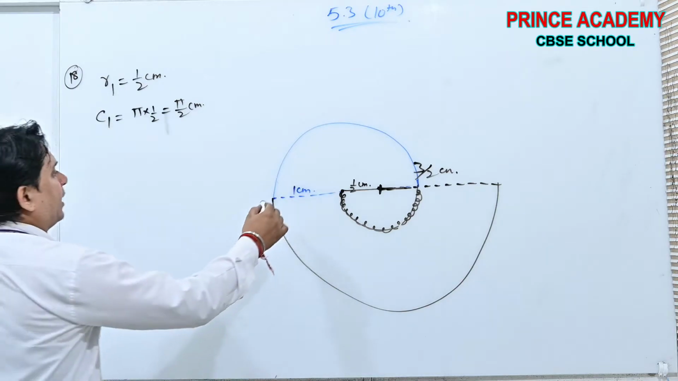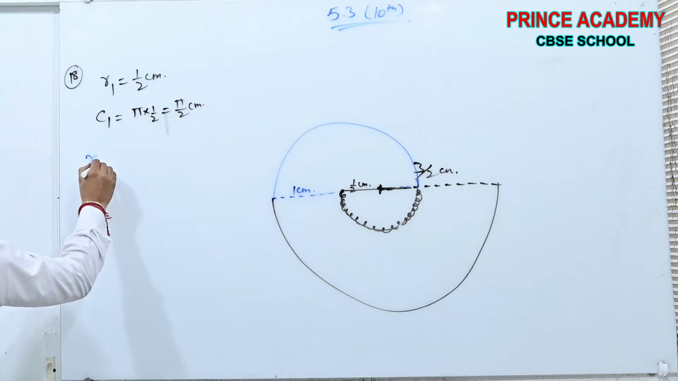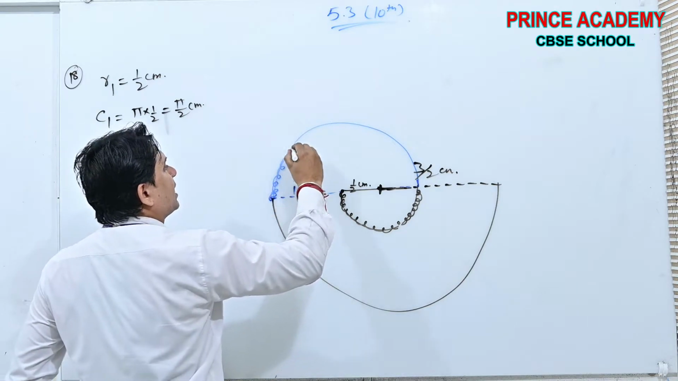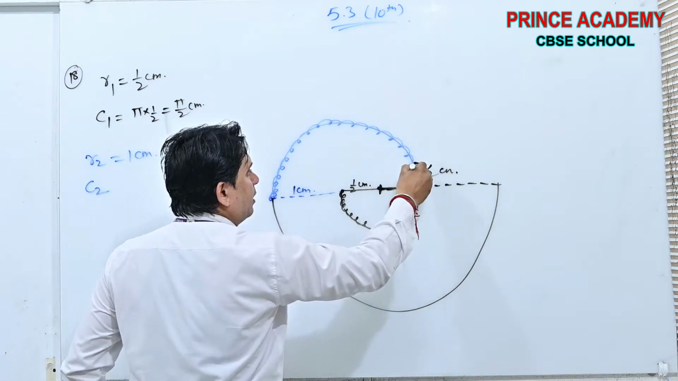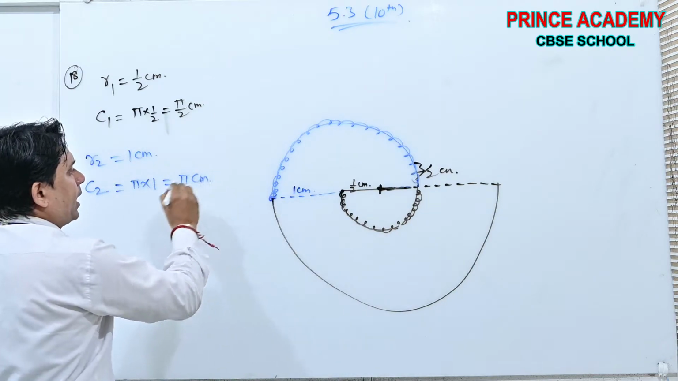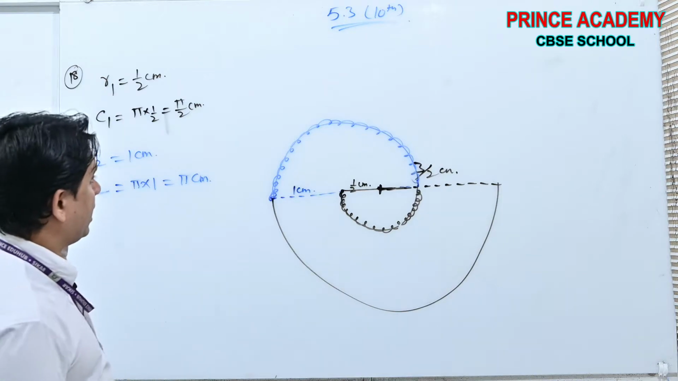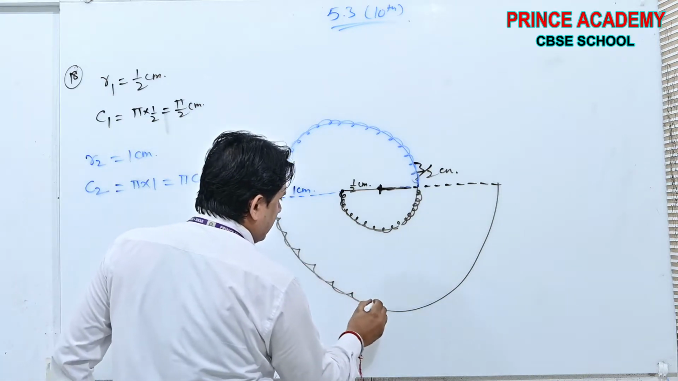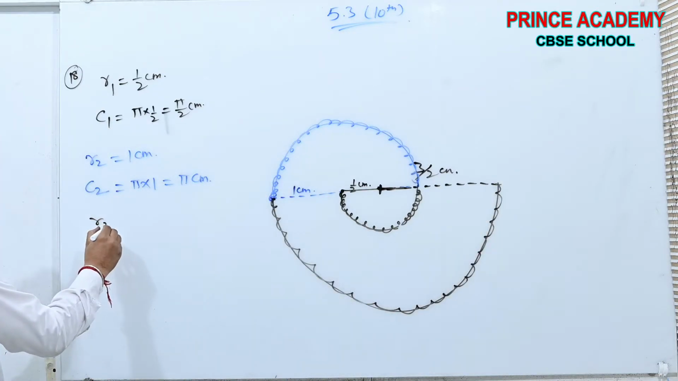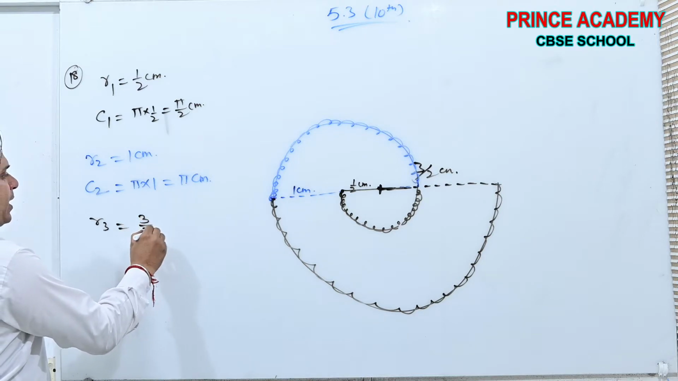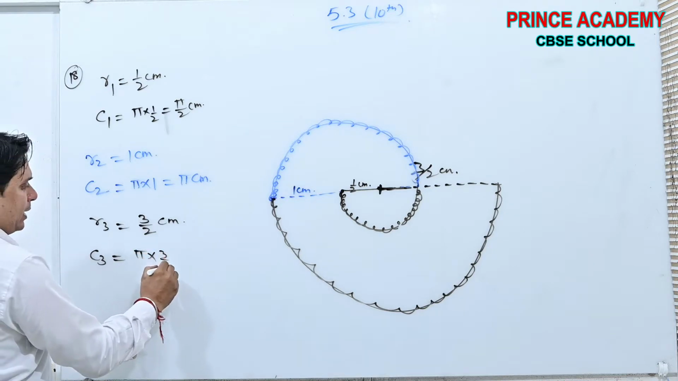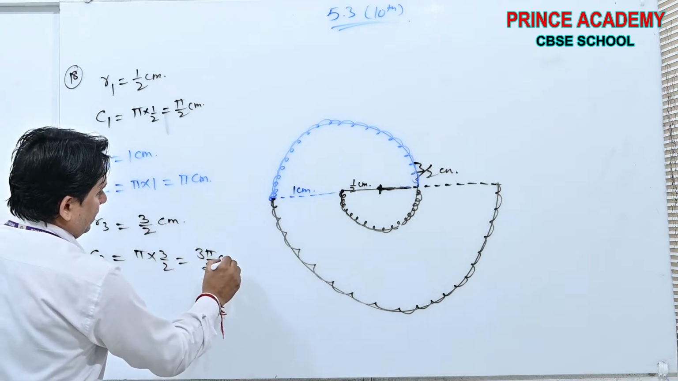Now the second case. Here r2 is 1 centimeter. The second circumference, this blue one, will be pi into r, that is pi centimeters. Now see the third. Here the radius is 3 by 2 centimeters, so the length of this thread will be pi into r, that is 3 pi by 2 centimeters.